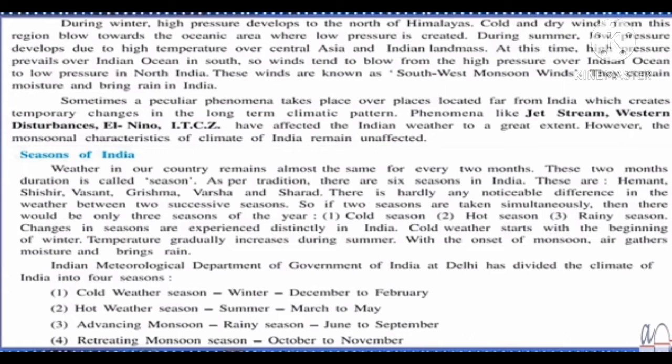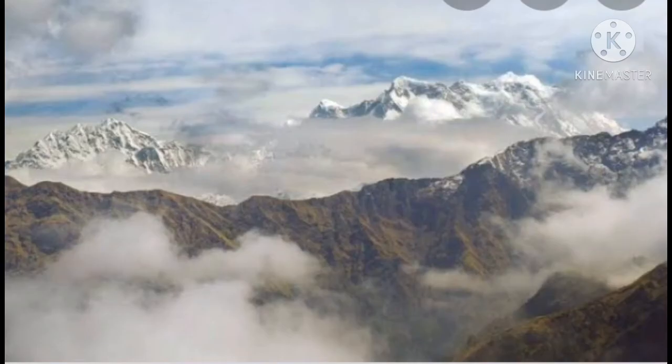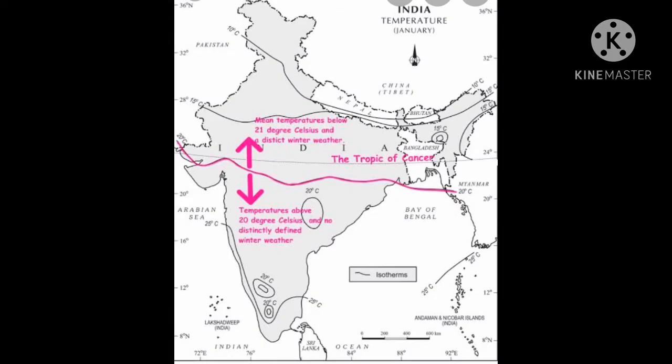During winter, high pressure develops to the north of Himalayas. Cold and dry winds from this region blow towards the oceanic area where low pressure is created. So dear students, what happened? During winter, high pressure develops to the north of Himalayas, and then these cold and dry winds from this region blow towards the oceanic area where low pressure is created. High pressure converts into low pressure.